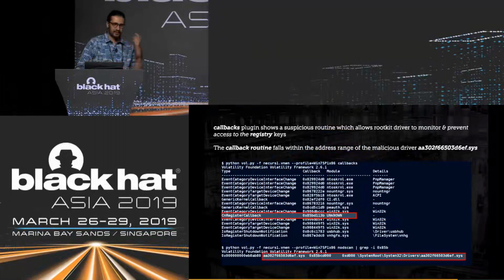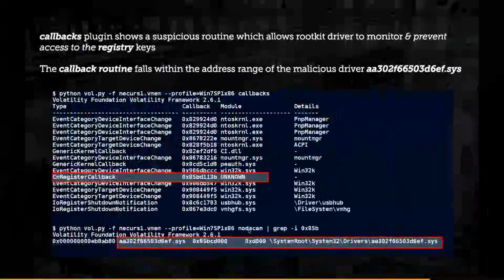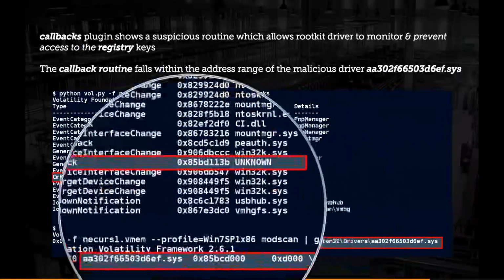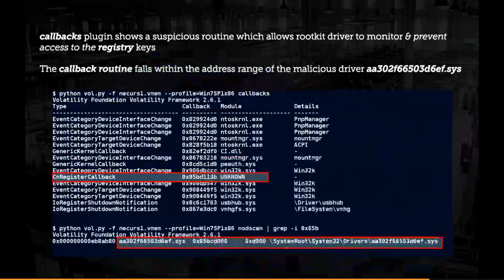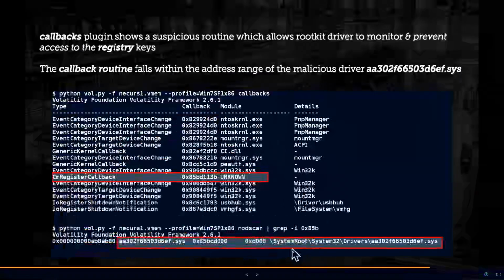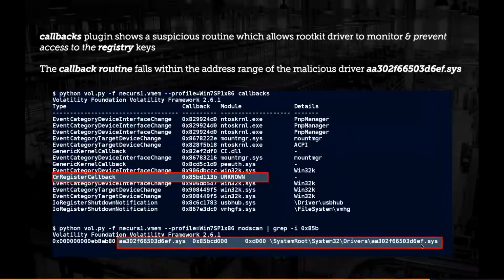Again, the rootkit could be using some tricks to hide, or it could be running an orphan thread. But notice that ModScan, which is a plugin to list the modules, when I grep for this address 85BD, gave me an entry where it said there is a driver that is loaded at this address, 85BCD000, and the size of the driver is this.